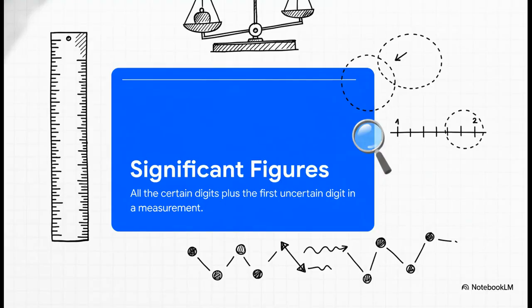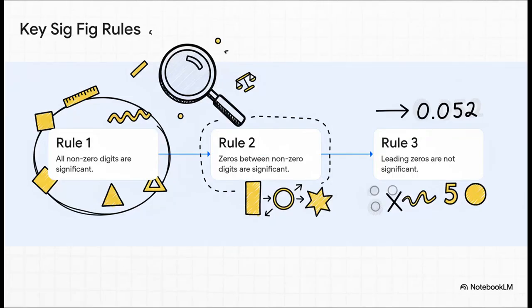So, what in the world are sig figs anyway? The best way to think about them is as honesty in numbers. That's really what they are. They tell you, and anyone else looking at your work, just how precise your measurement actually is. It's basically all the digits you're totally sure about, plus that one last digit that you had to kind of estimate. Now, there are a few rules you gotta know to master this.